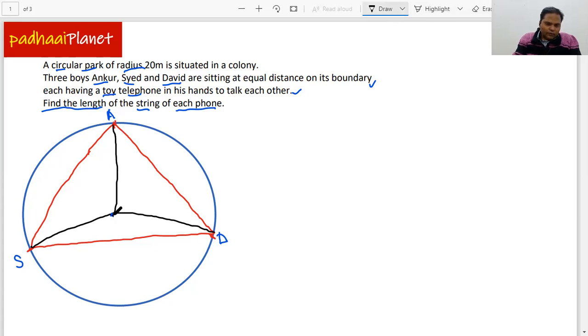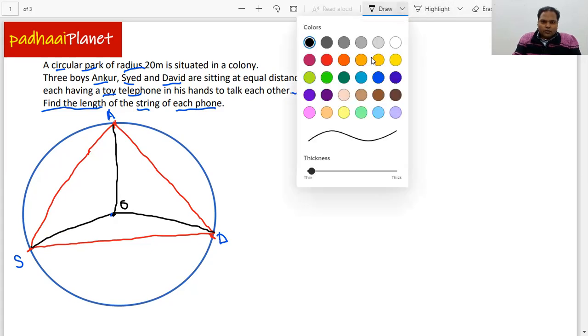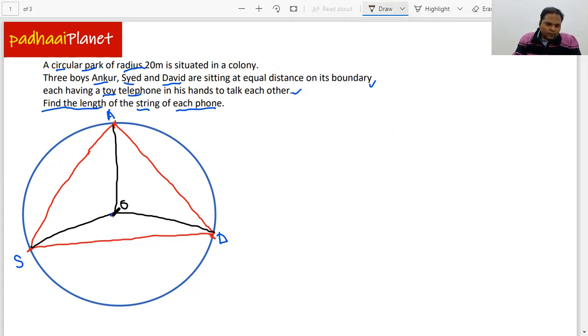This is how we have connected, and this is the center of the circle, so let's name it as O. Now we'll drop a perpendicular on the chord SD, and suppose this is P. Here OP is perpendicular to SD.